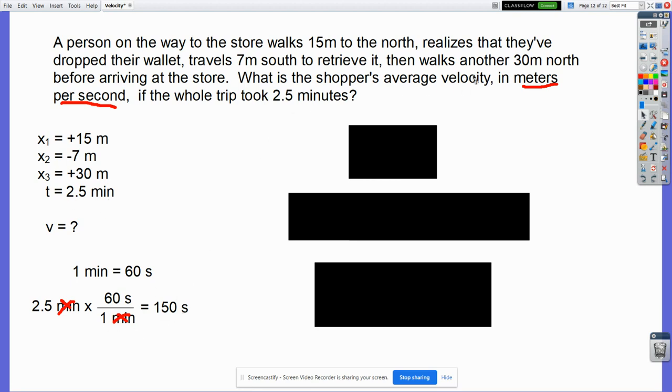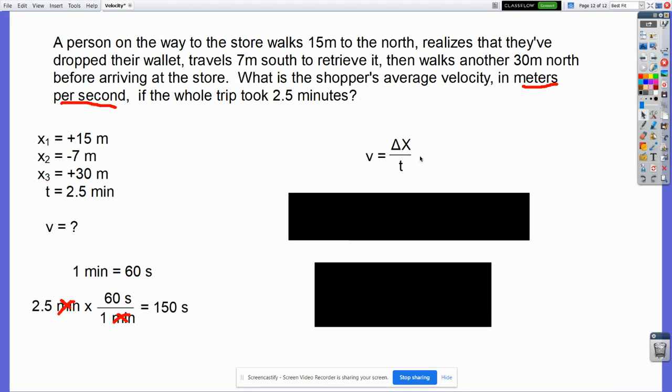That way, when I'm done with my calculation, I'll end up in meters per second. Now, I could wait till the end to do that conversion, but I will be converting meters per minute into meters per second. And that's not going to be much different, but it is a little bit trickier to think about. So I like to get all my conversions done with first. That way I know in the end when I'm done with my calculation, I got the right thing.